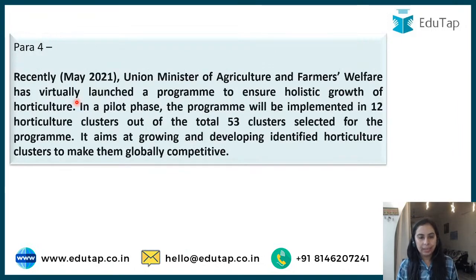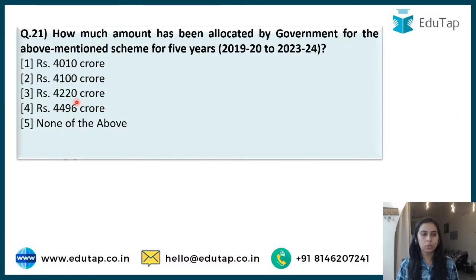The paragraph is the same. The next question is how much amount has been allocated by the government for the scheme for the 5 years starting from 2019 up till 2023-24. The Horticulture Cluster Development Program has been allocated rupees 4,496 crore. So it's more than 4,500 crore. You can remember it that way, or it's near 5,000, like 4,500 crore. It's near to that.